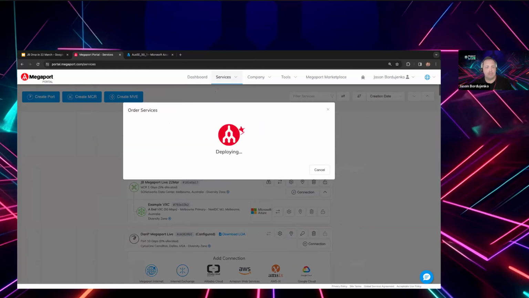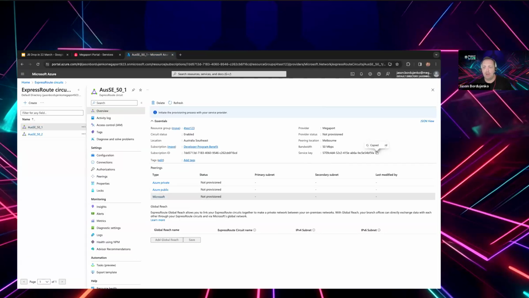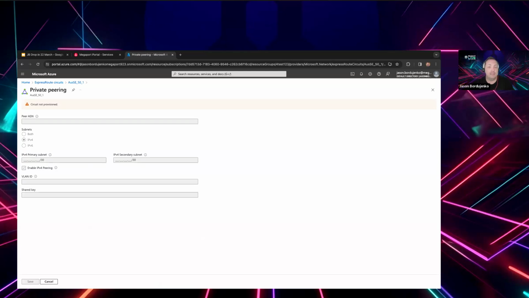Right, so I'll click on order now. Now, what will happen here is this will step through in a matter of minutes, 2 to 3 minutes. I'll probably continue on whilst that's building, but we will see that toggle change from not provisioned to provisioned. Once that has stood up, it is possible to come back here and manually configure, and it needs to be done on the Microsoft side, the peering details. So this is just a preview of that information that's requested.